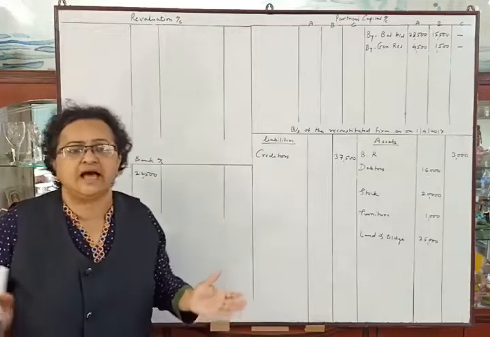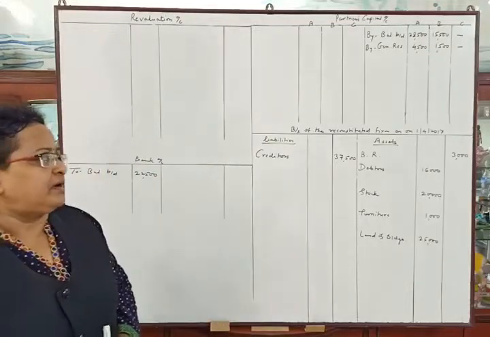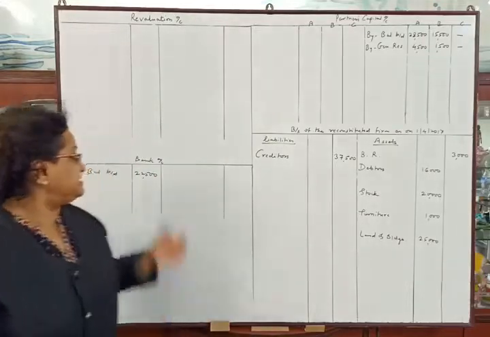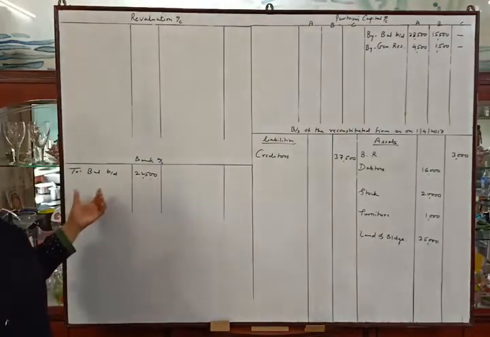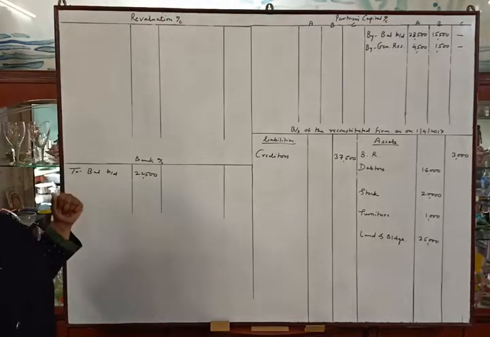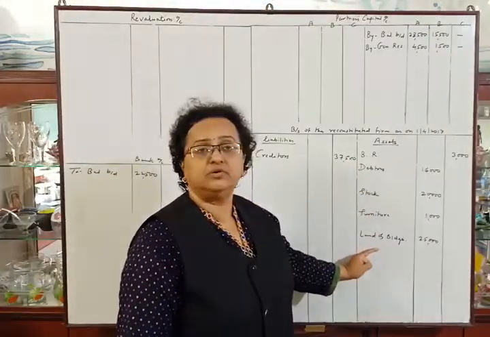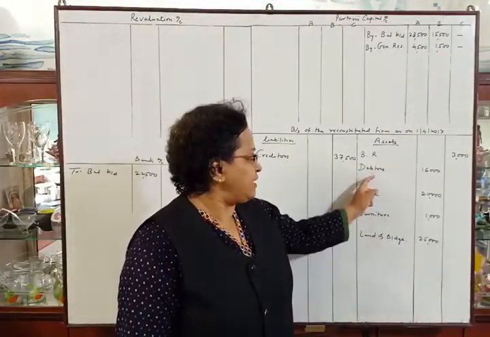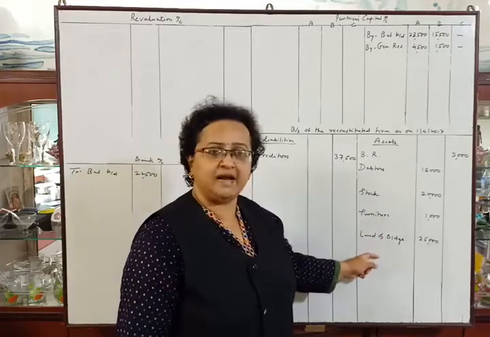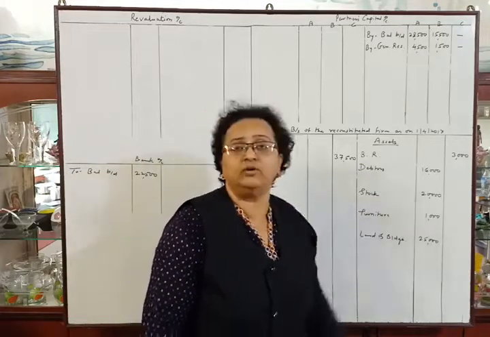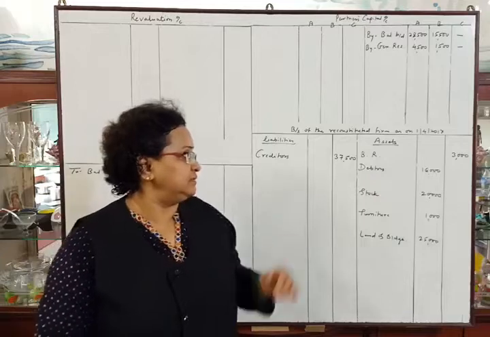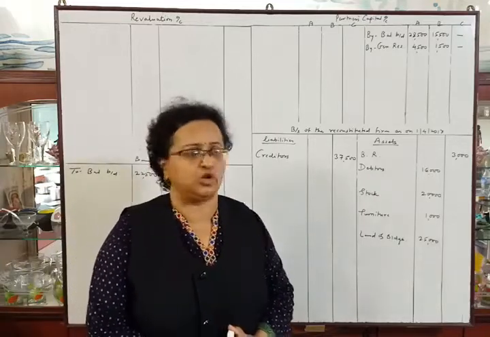Now see the asset side. Bank balance is transferred in bank account debit side. All other assets are transferred to asset side. Amounts of debtors, stock, furniture and land and building are in inner column because they are having adjustments on them.